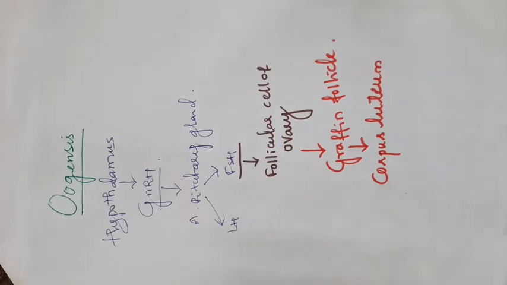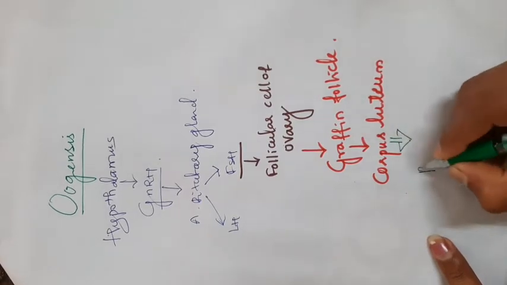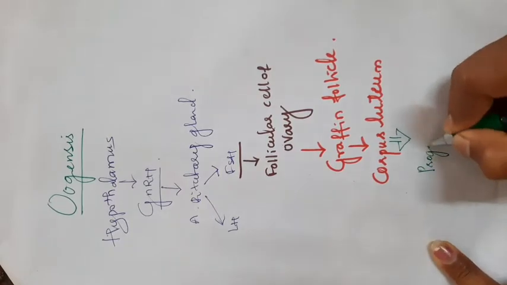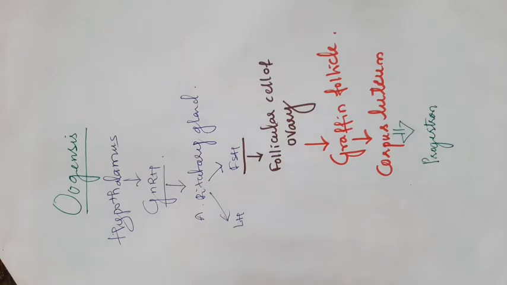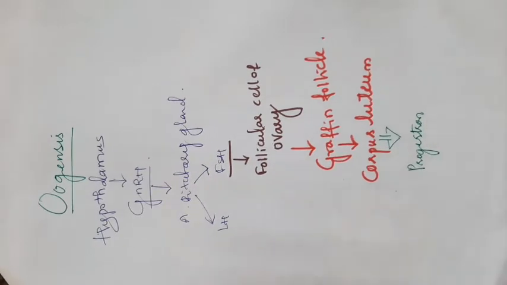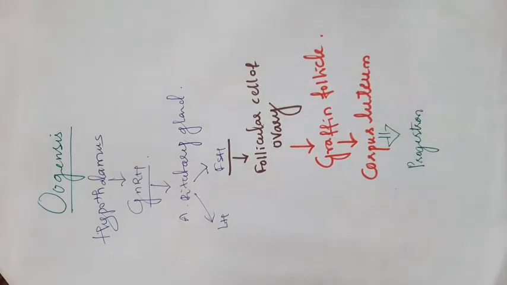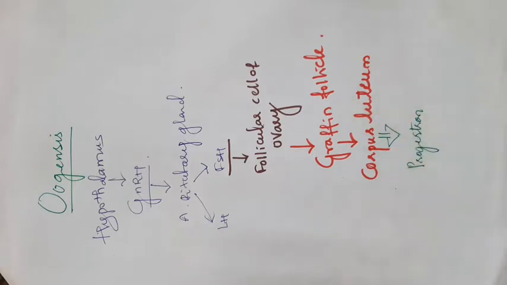That corpus luteum secretes the hormone called progesterone. Remember this hormone, progesterone. Then this is the actual sequence: FSH stimulates the follicular cells of the ovary present in the Graafian follicle, which has the layer called corpus luteum, which secretes the hormone progesterone.